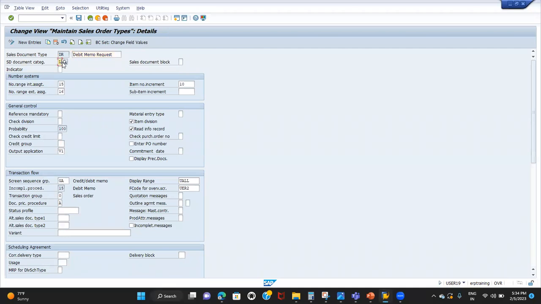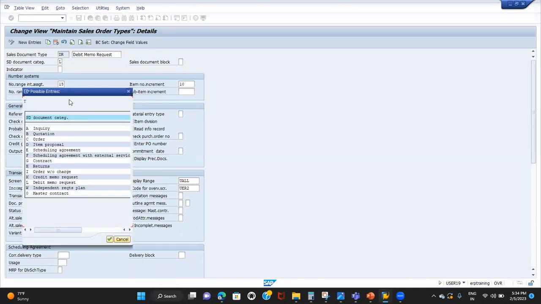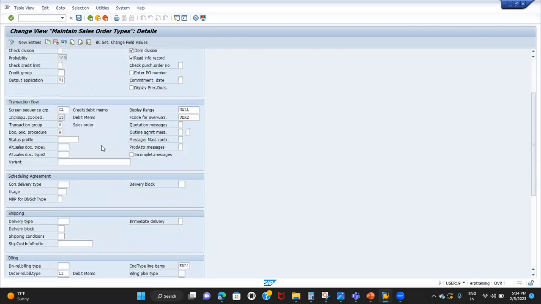See here, document category for debit memo request, it is L. Whereas for credit memo request, it was K, right? Because of this setting, system understands that it is a debit memo request. For credit memo, it was K. For debit memo, it is L, right? Just remember this. This is a very important setting. The remaining settings are the same as credit memo.